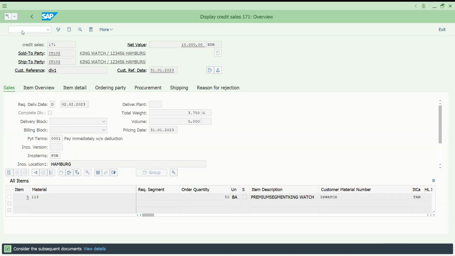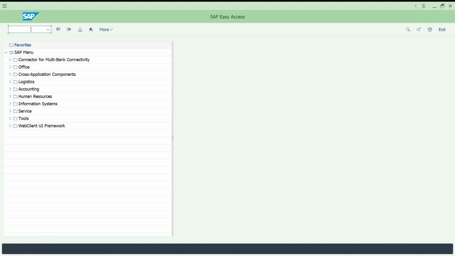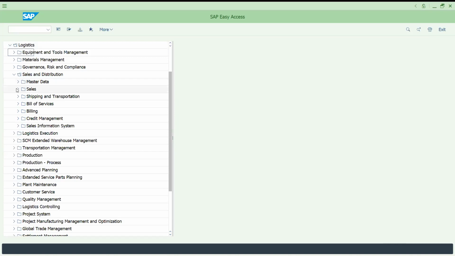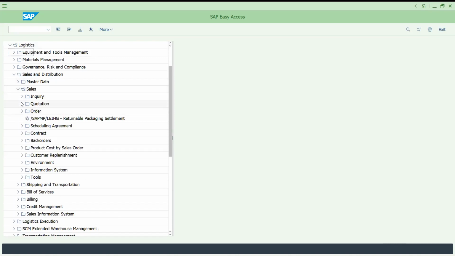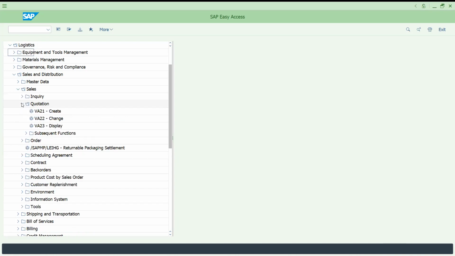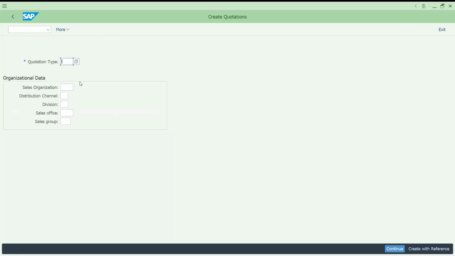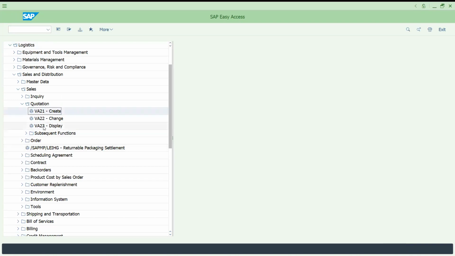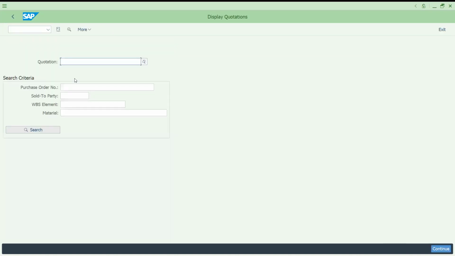Instead of going through the menu, for example, if you are going to Logistics, then Sales, and then to the quotation, this is the VA21 transaction. If you click here, you can create the quotation. In a similar way, if you would like to display the quotation, you can either click here in the SAP menu, whichever transaction you would like to use.